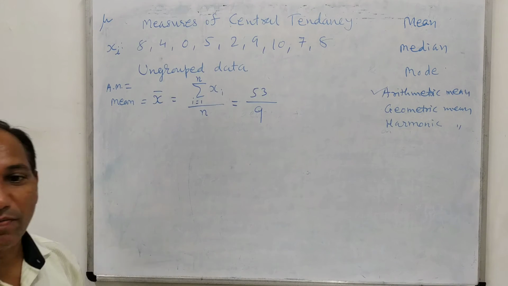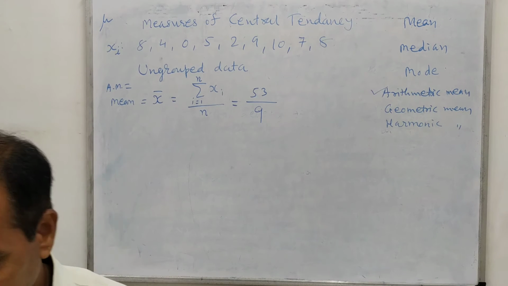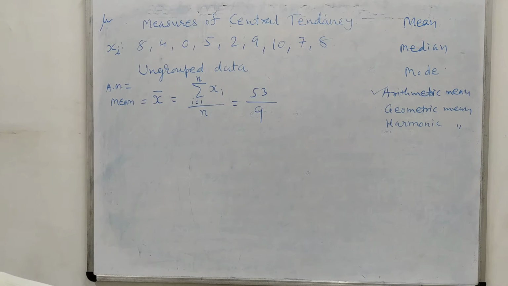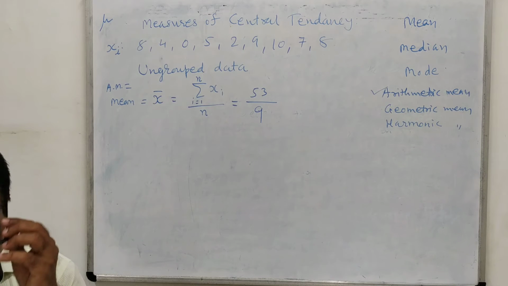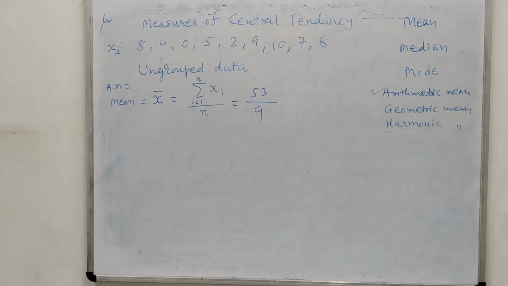Whatever value we get after dividing 53 by 9 is the value of the mean from ungrouped data. It is only 9 data, so we can add them very simply.